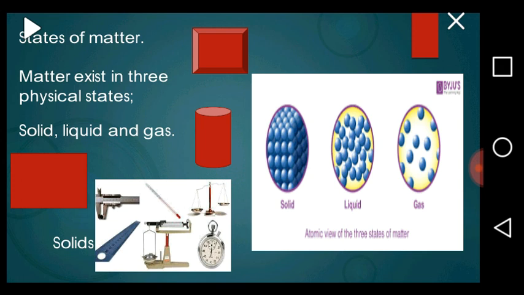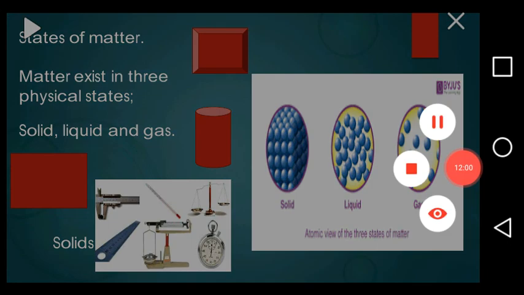For solids, they maintain a fixed shape and a fixed volume, while for liquids, they maintain a fixed volume but no definite shape. While for gases, no definite shape, no definite volume, and the molecules are free to move about at great speed in different directions.